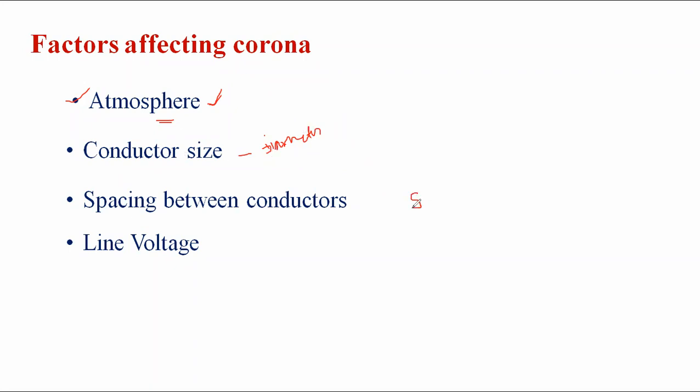The conductors are classified into 4 types: solid conductor, standard conductor, hollow conductor, and the bundle conductor. The standard conductor is again classified into many types: ACSR, aluminum conductor steel reinforced; AACR, aluminum conductor alloy reinforced; and AAAC, all aluminum alloy conductor. But here, the standard conductor we use is the ACSR conductor.